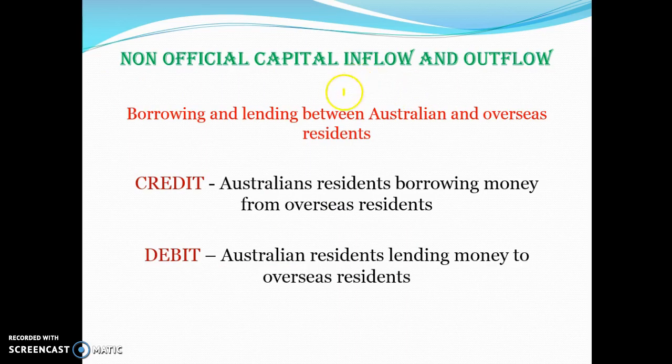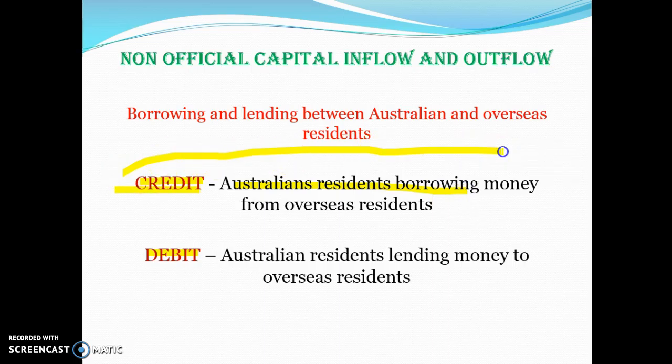Non-official capital inflow and outflow, this is the borrowing and lending between Australian and overseas residents. It's got nothing to do with our government. Okay, so if private individuals are lending money to other people, that would be an example of a debit. If private individuals are borrowing money to fund investment, to grow, that would be an example of a credit. So Australian residents borrowing from people overseas is the non-official capital inflow and outflow.